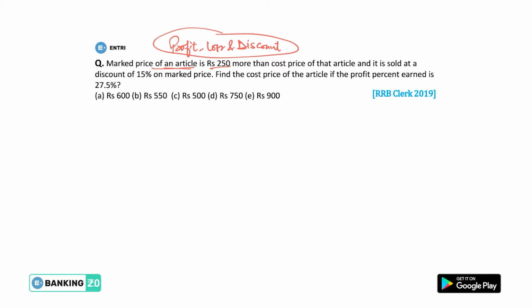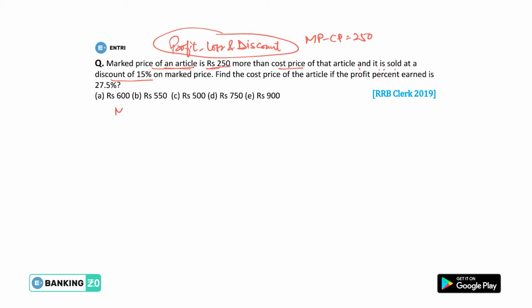Mark price of an article we are given is 250 rupees more than the cost price. Basically there is a difference we are given, that means mark price minus cost price is 250 rupees, and it is sold at a discount of 15% on mark price. What does that mean?